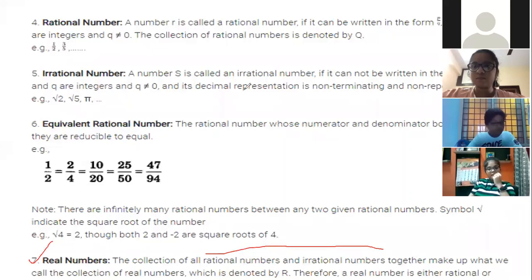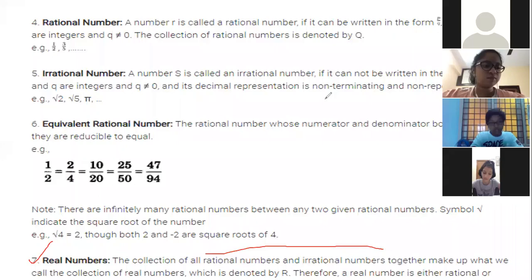Latisha, can you repeat that one again? All rational numbers and irrational numbers are called dash. Sir, real numbers. Yes, real numbers. Sir, before that one, can you repeat? Before that one means the note, the question, the notes, sir.